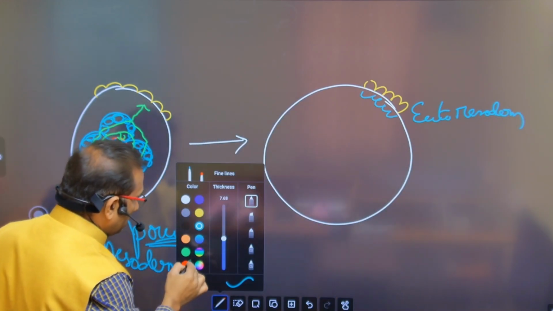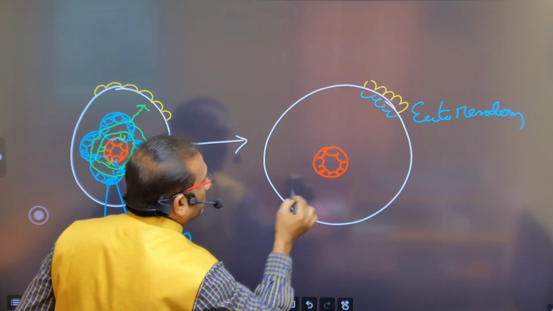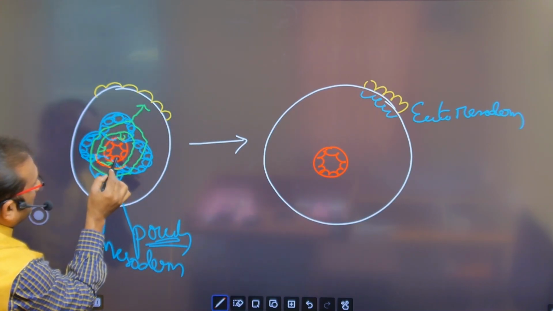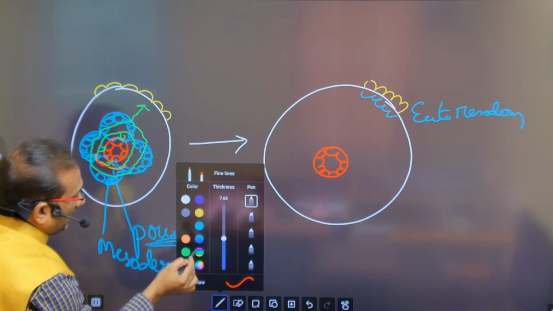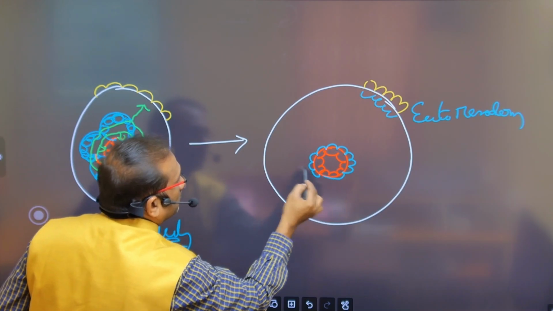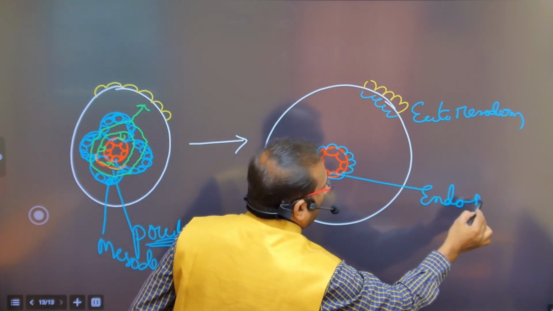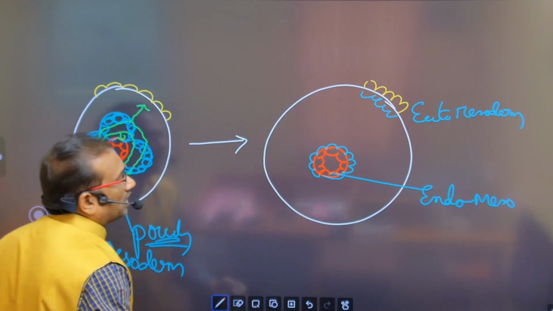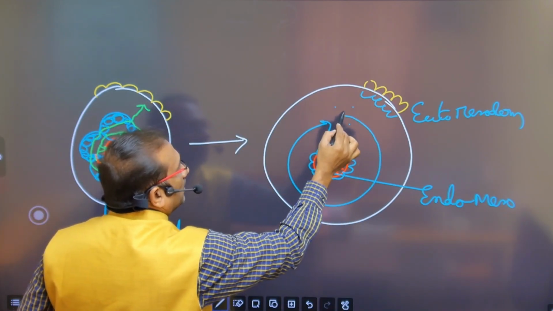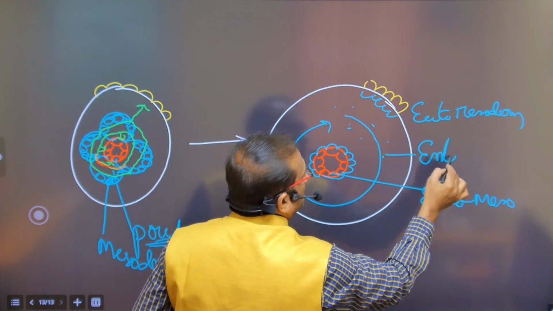In the middle, there is the endoderm, and another line near the endoderm attaches there, forming mesoderm here. This is called endomesoderm, and whatever cavity we are seeing inside in the middle, the total cavity, this is called enterocoelom.